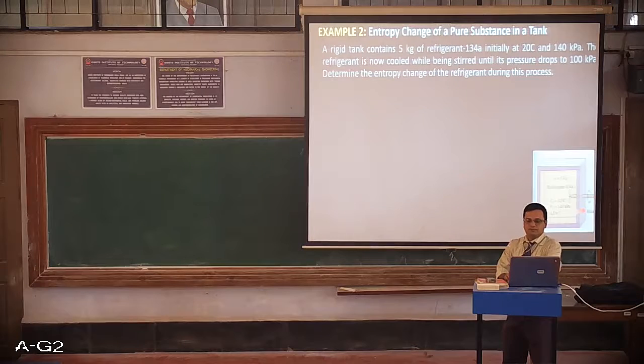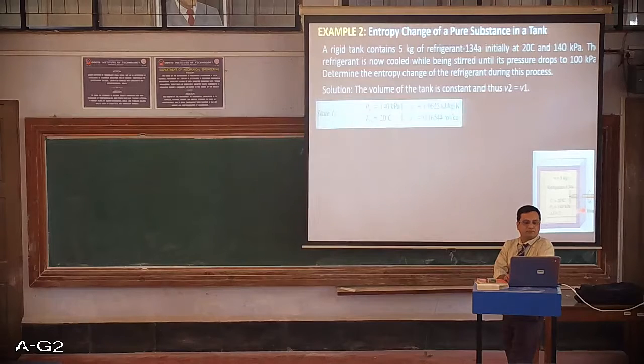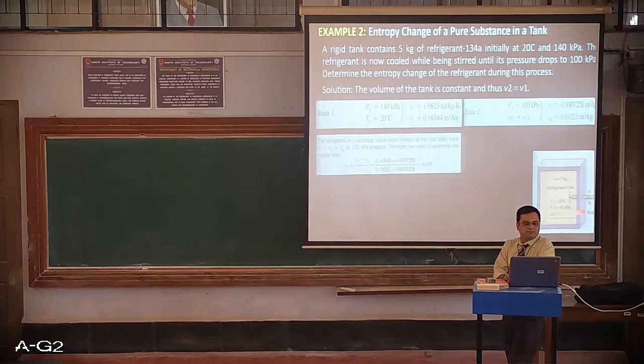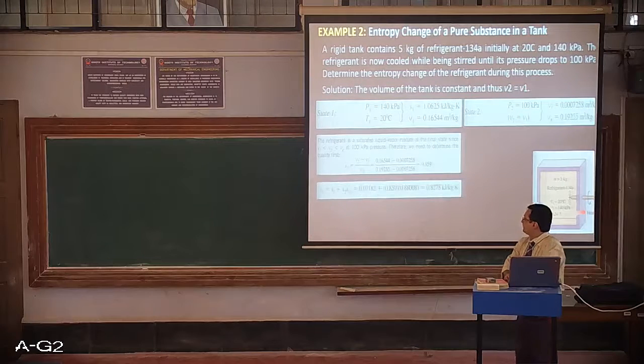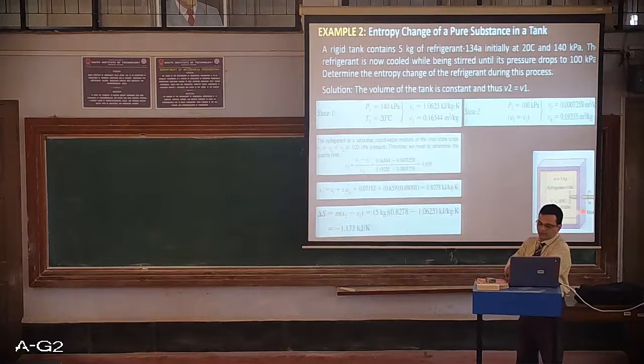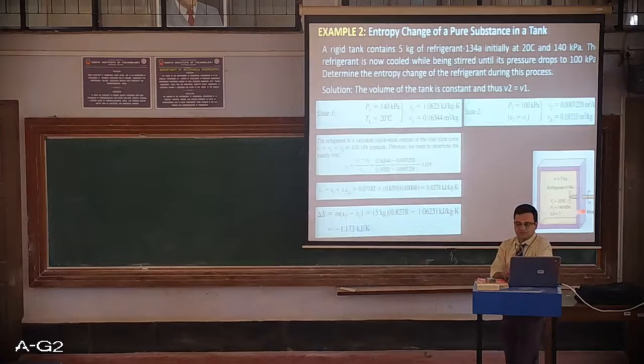Okay, for R134A, how to identify phase 1 for the given properties, phase 2 for the given properties, and then apply the equations and finally find the change in entropy. Fine. So this was the discussion that we had in the last class.